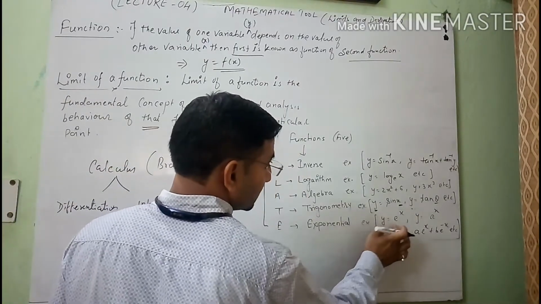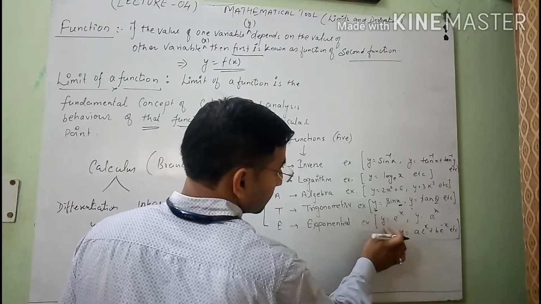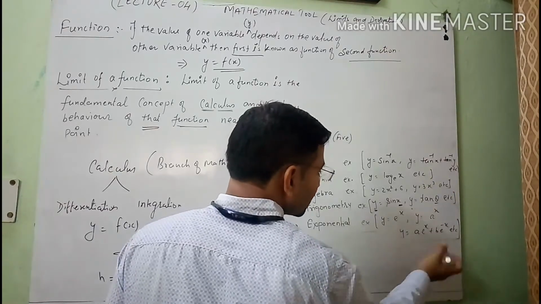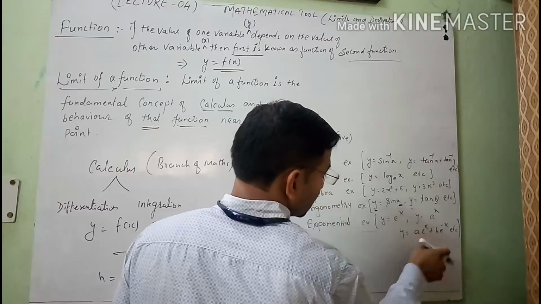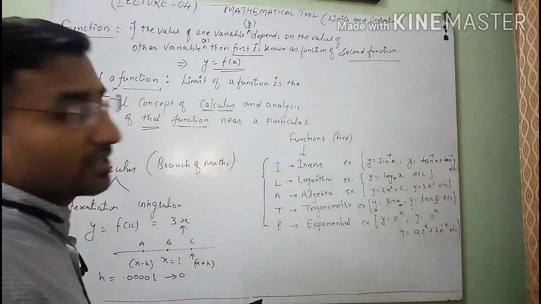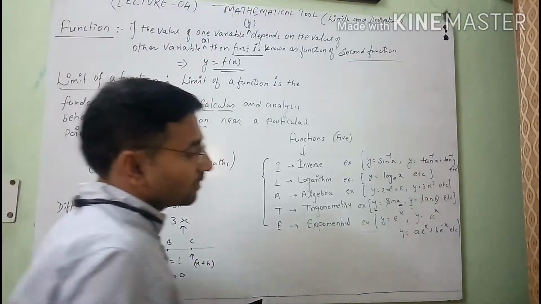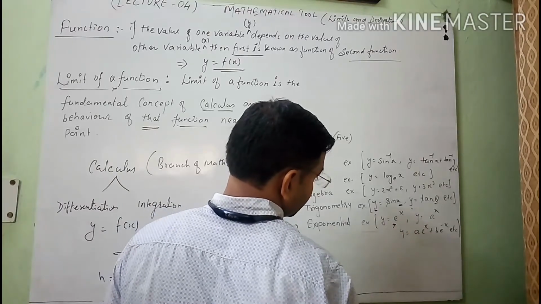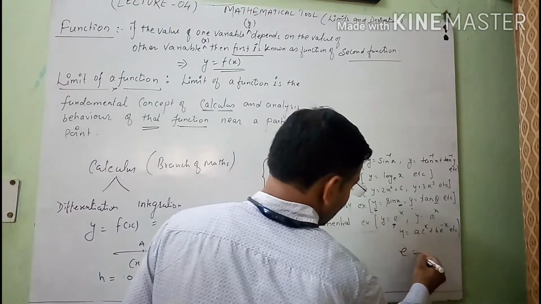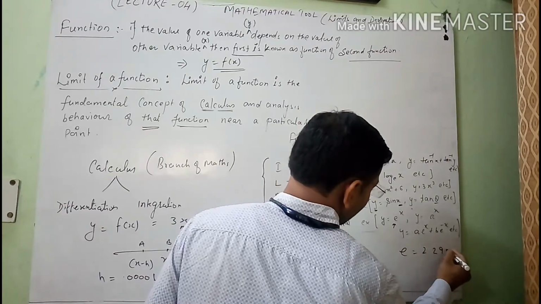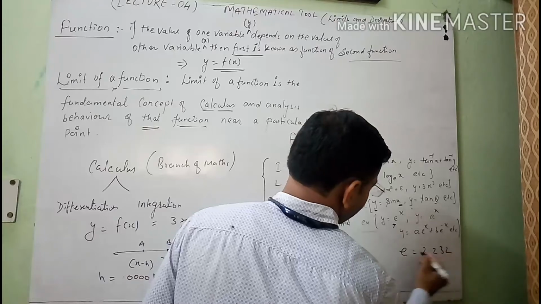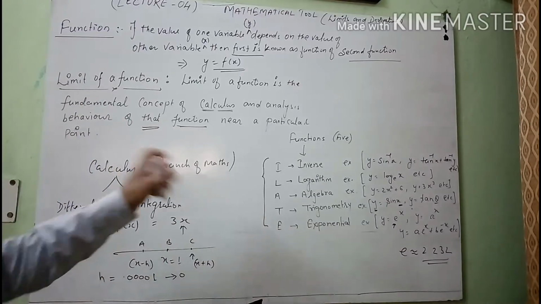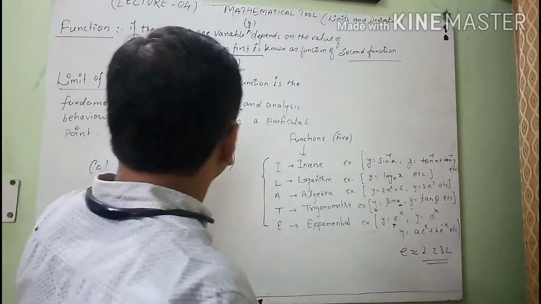After that I will write the last one, the exponential function, in which you will see questions like this: y is equal to e raised to the power x, y is equal to a raised to the power x. And after that, many more terms like y is equal to a e raised to the power x plus b e raised to the power minus x. So these types of functions are called exponential. E means exponential function. Clear? And the value of e is near about 2.718. So after this discussion about the types of functions, it is clear.